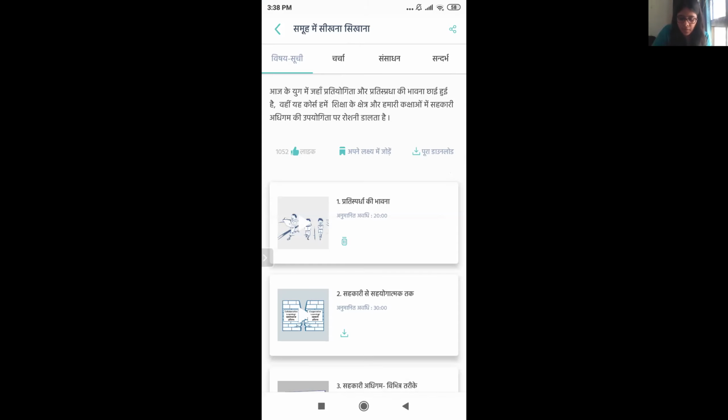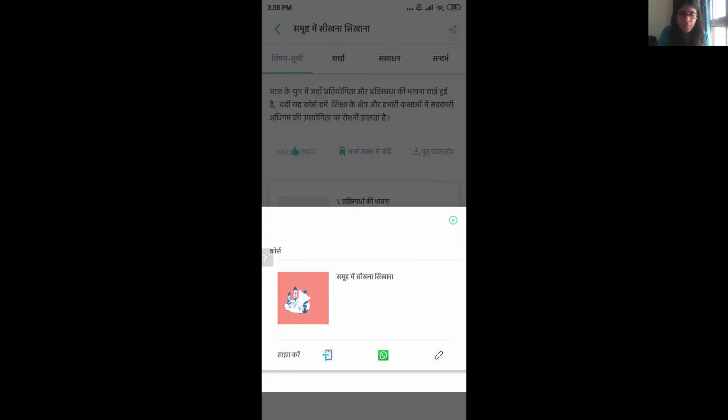Now at the top, next to Samuh Mein Seekhna Sikhana, can you see the 3 dots that are there? So I'll just click on that. And this is the button to share anything with people. Over here, I can see 3 options in which I can share this with people. First is on the teacher app itself, as you can see the T logo. This doesn't go personally to anyone, but when I click on that, it just goes on other people's news feeds, or the thing that we saw under the Khabar section. So everyone else will be able to see it under their Khabar section.